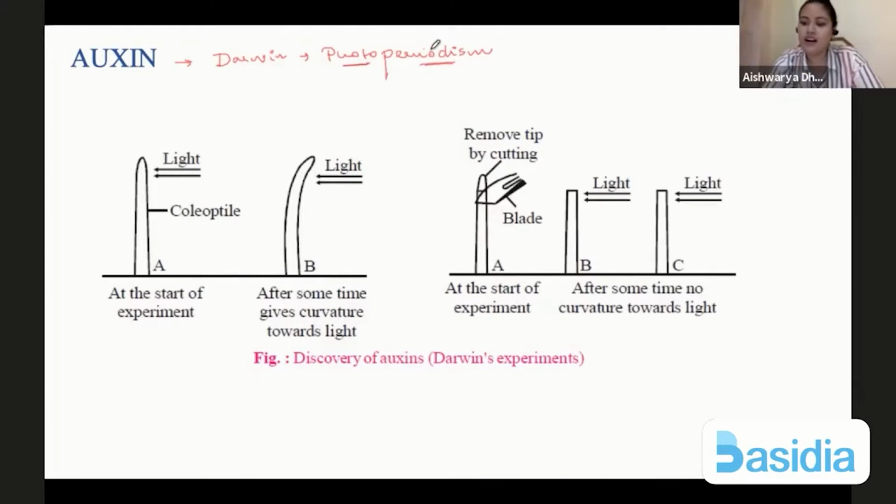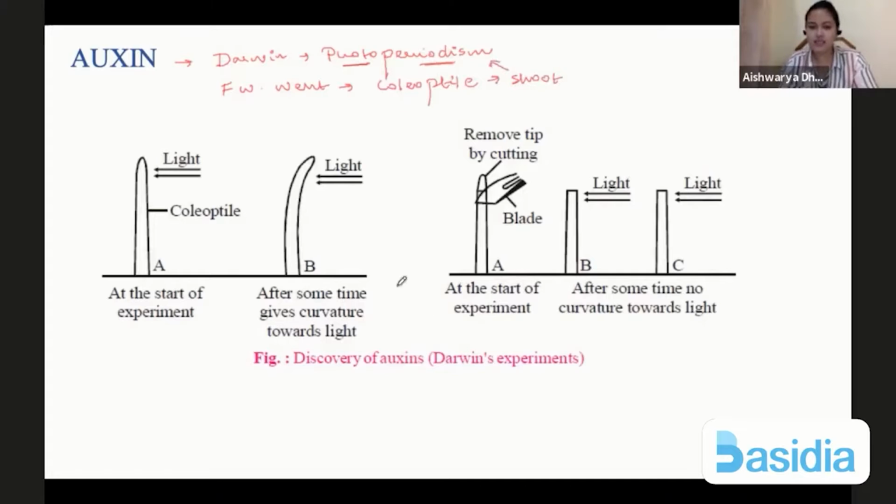Okay. Now, as and when it was figured out that the plant responds to certain amounts of light or will not respond to certain amounts of light, there has to be something because of which this response is happening, right? It is not just that the plant has suddenly decided that it wants to go with light or against light, because we spoke about short day plants, long day plants, or day neutral plants. So what exactly is happening? Then came another scientist, F.W. Went. He was the first one to showcase that there is something in the coleoptile of the shoot that is allowing this response.